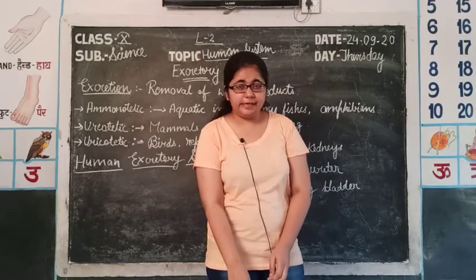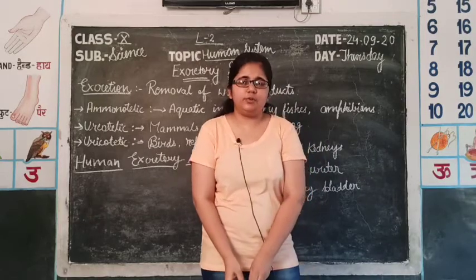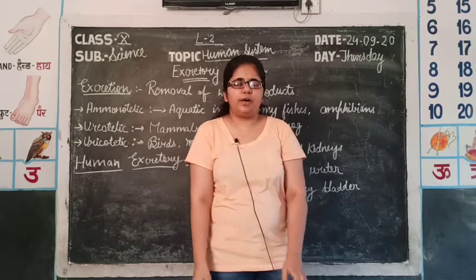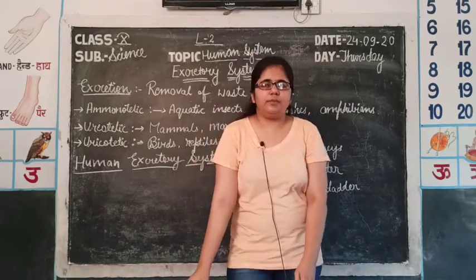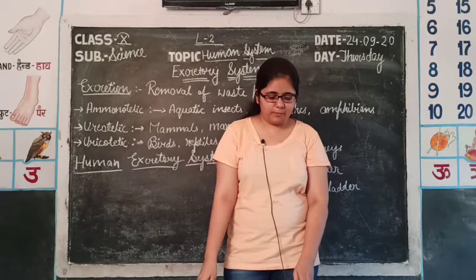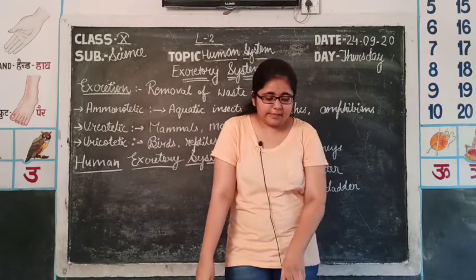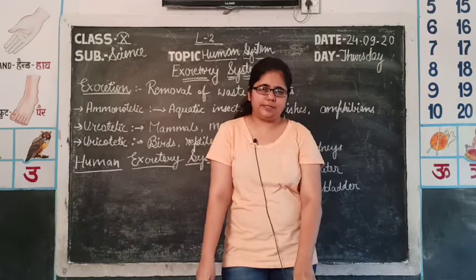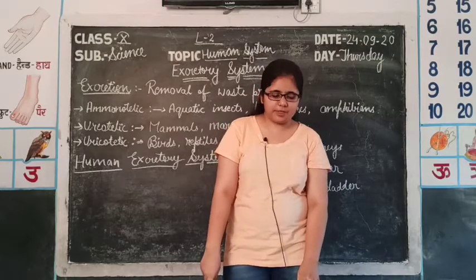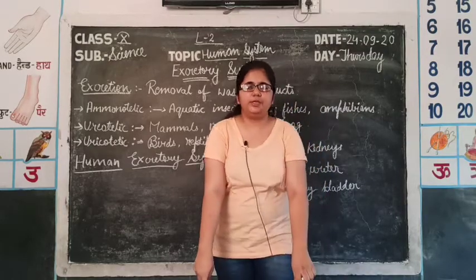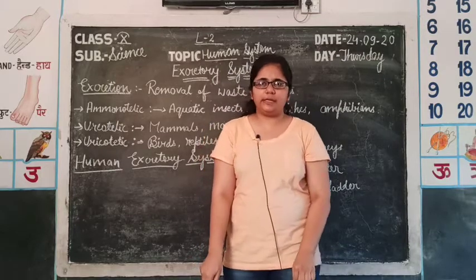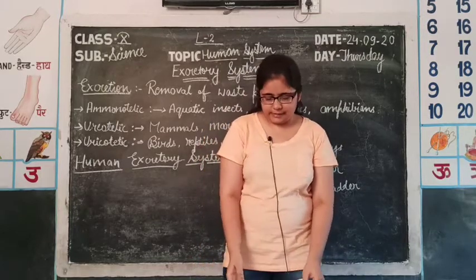We have studied various arteries and veins through which blood flows from the heart to the lungs and from the heart to different tissues of the body. Then we studied the disorders of the circulatory system: high blood pressure, low blood pressure, heart blockage, cardiac arrest, heart attack.